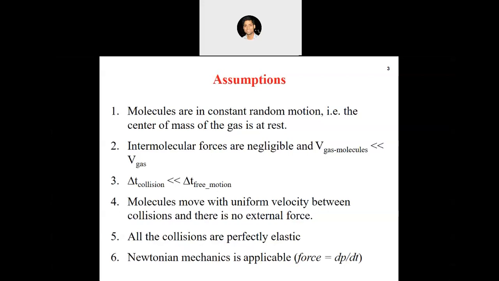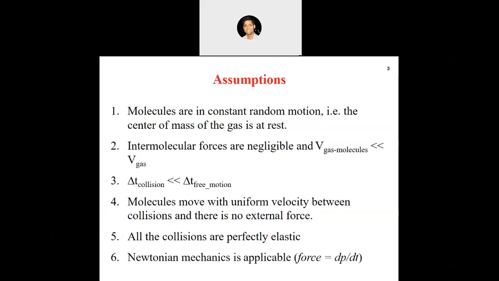First is that molecules are in constant random motion. That is, the center of mass of the gas is at rest. If all the molecules are in constant random motion, random is the keyword here, then the center of mass can be safely assumed to be at rest, because at any time all the velocities will cancel each other. So the center of mass will not move from its position. That is our first assumption.